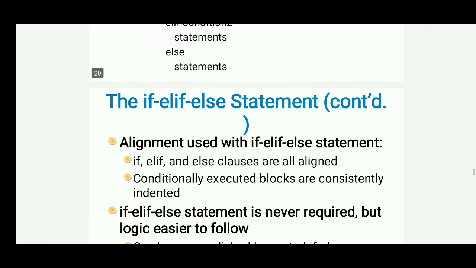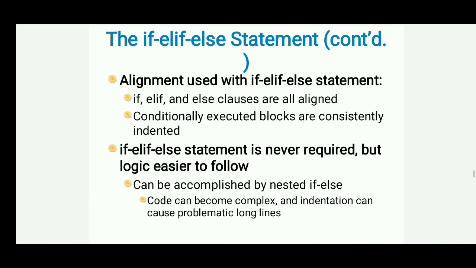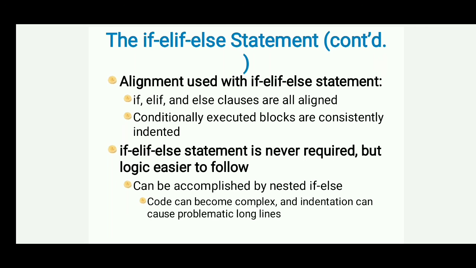Or in simple terms, suppose we want to find the max number among two numbers. How can we write it? Suppose these variables are a and b, then we can write if a is greater than b colon, print a is a max number, or else print b is a max number.